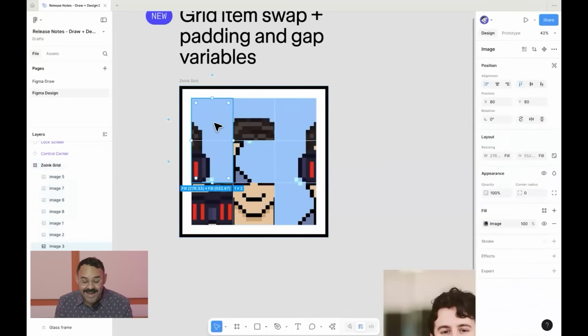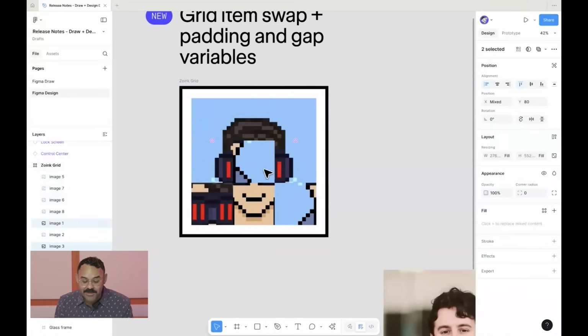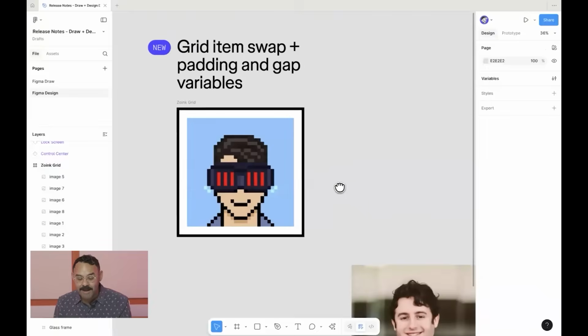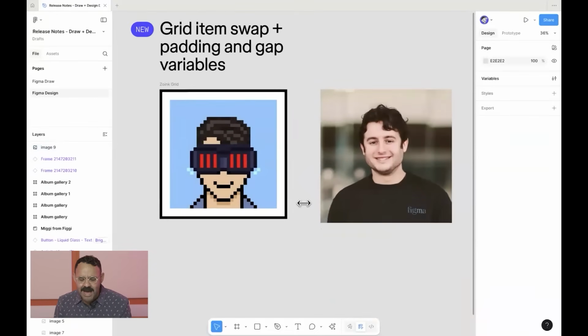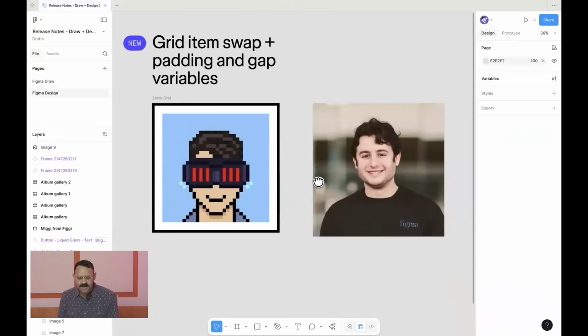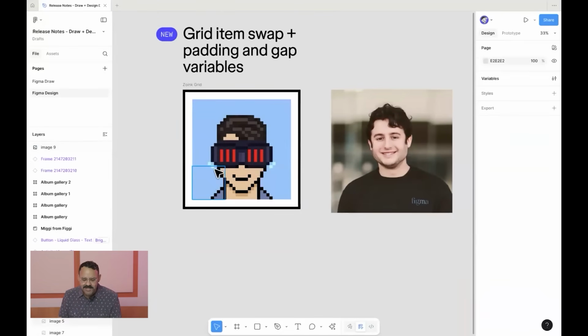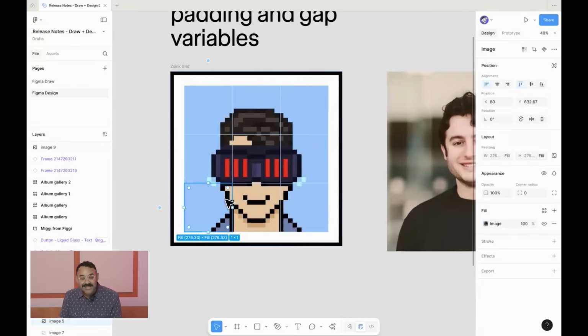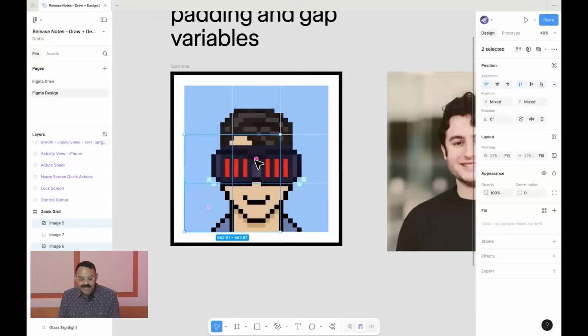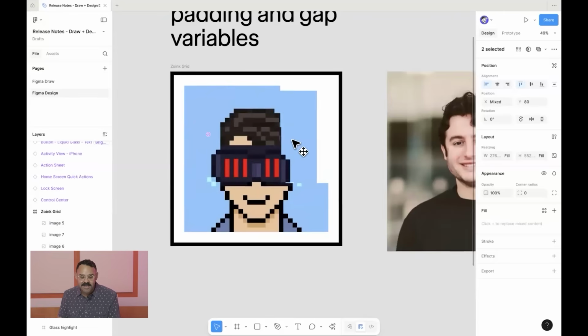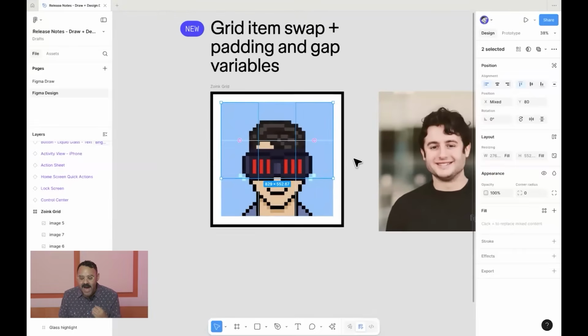Now let's talk about grid item swap. What's really cool about this is you can now choose the different children elements that you have and begin to swap them around. That being said, it makes me think, I would love to talk to Dylan. Could we get Dylan on the phone? Oh, okay. I'm hearing that we can get Dylan on the phone, but let's talk about this feature just a quick more moment. If you missed it, when I select these objects, I can truly swap them. Previously in grid, you would only really be able to move it in one direction. So being able to properly swap this gives me so much more flexibility in how I work with grid.